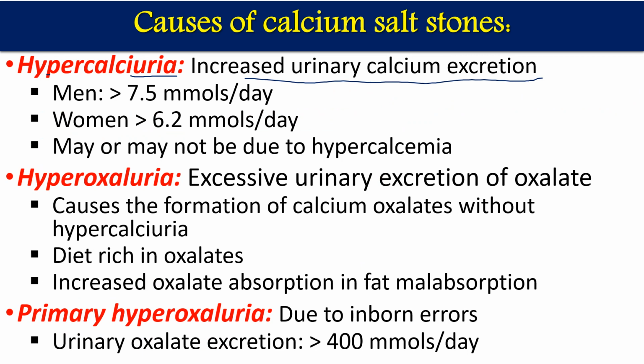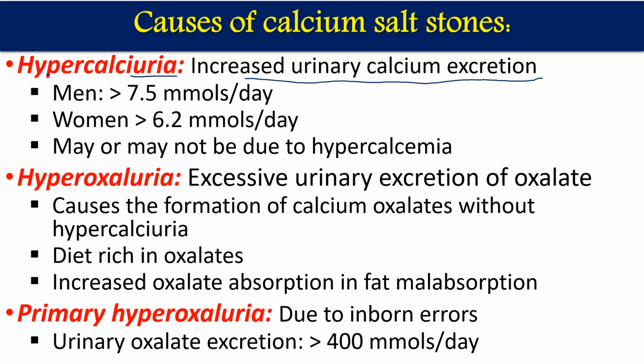In women, if it is more than 6.2 millimole per day, it is hypercalciuria. It may or may not be related to hypercalcemia, meaning even if we have a normal calcium value in blood, in the kidney we can have hypercalciuria.